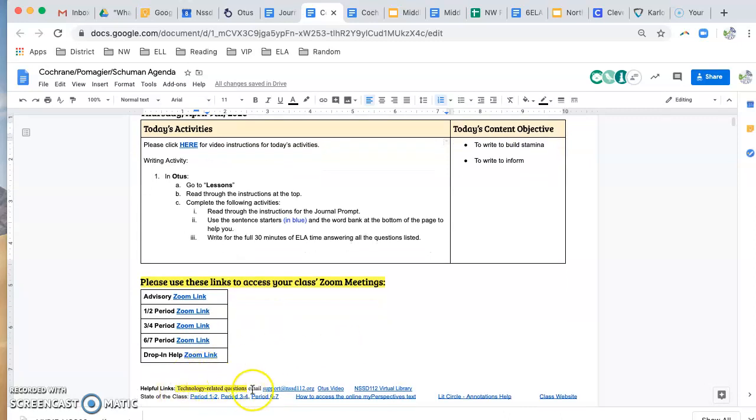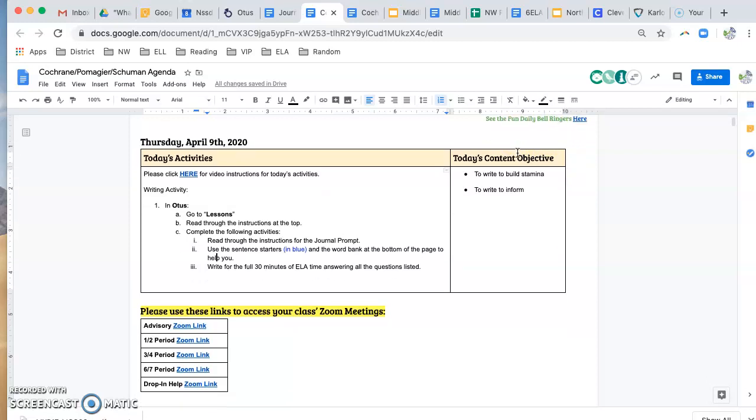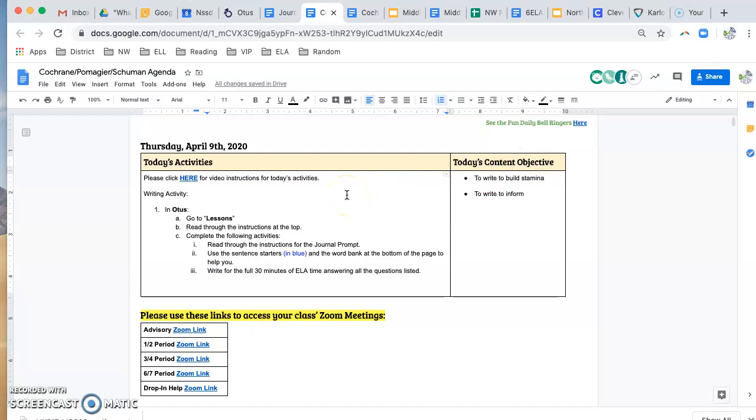Some of you mentioned you're having problems with your Chromebook or things are not working like they should. You can email campus support and they can hopefully help fix whatever is needed with your Chromebook. So always make sure you're checking these links at the bottom of our agenda for any updates, and we'll try to keep you posted as well. And again, don't forget the fun daily bell ringers here. Mrs. Schumann's keeping those updated. Make sure you check those out for fun once you get a chance.